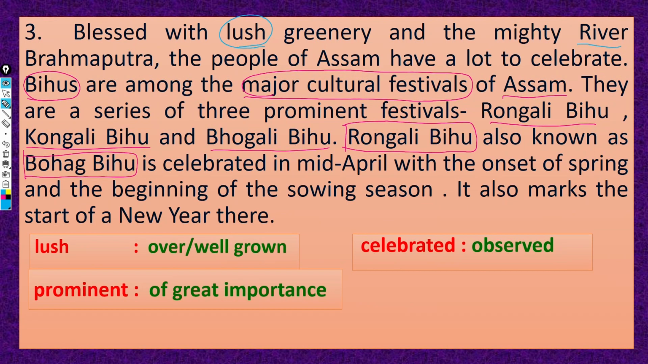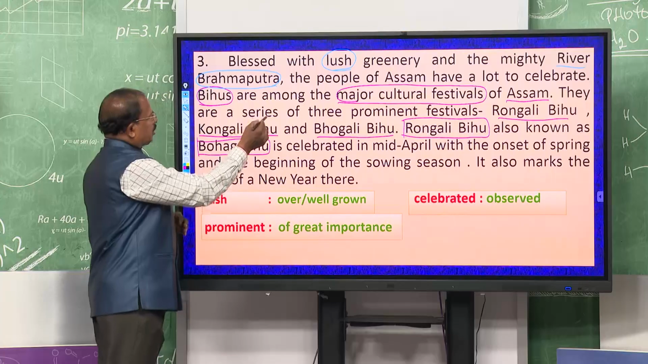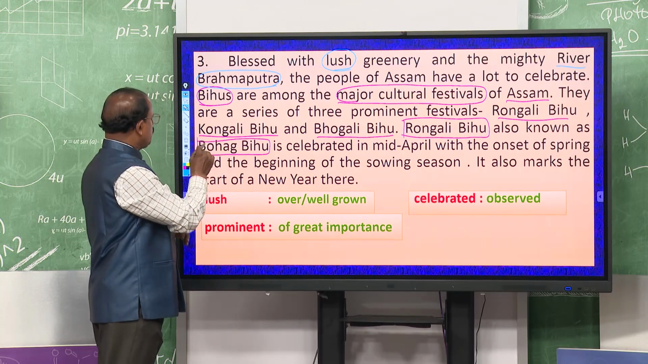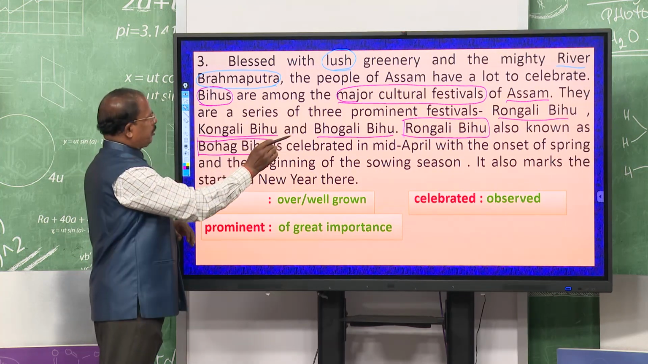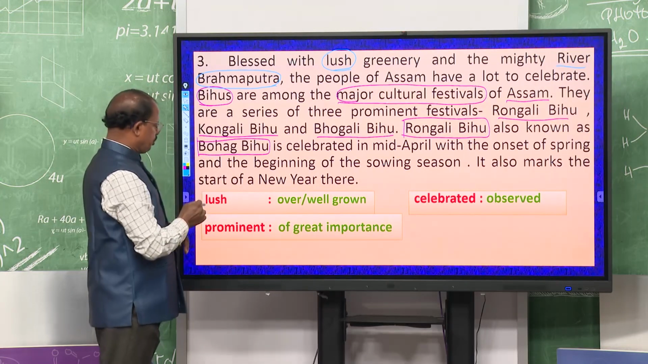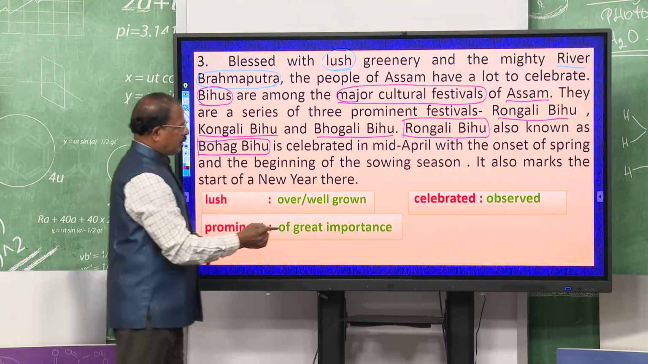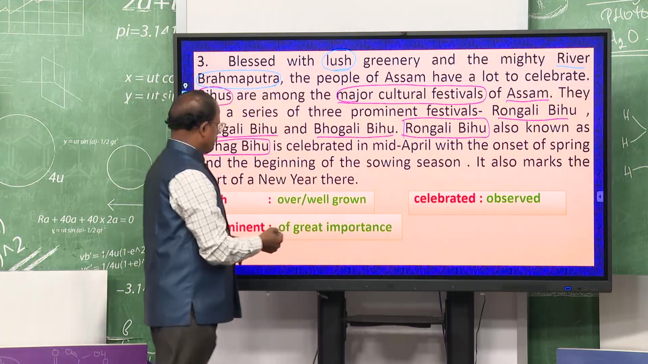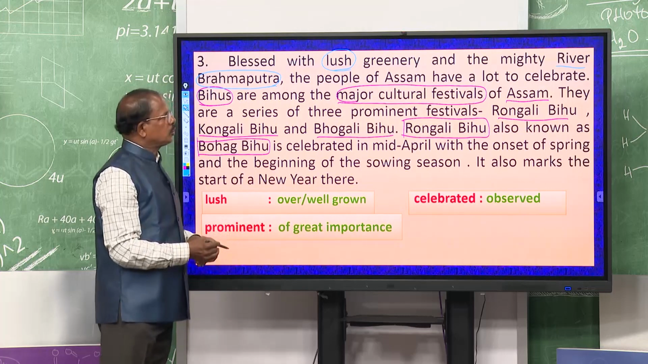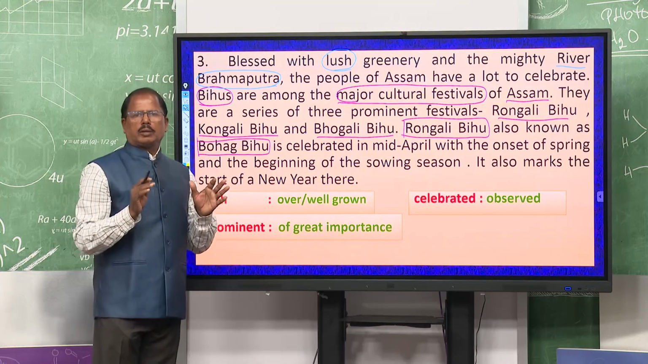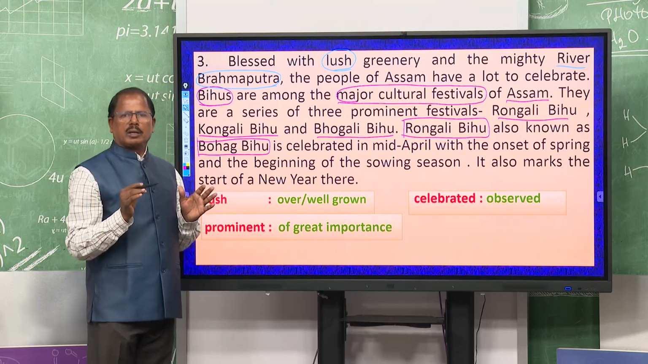So, river Brahmaputra, you see, this is also one of the blessings. So, the author says two blessings are there for Assam: one is green fields and another is river Brahmaputra. And the people of Assam also celebrate three Bihus: one is Rongali Bihu, another is Kongali Bihu and another is Bhogali Bihu. So, lush means overall well grown, then celebrated, observed, and prominent means of great importance. So, prominent festivals means the most important festivals, they are three Bihus.